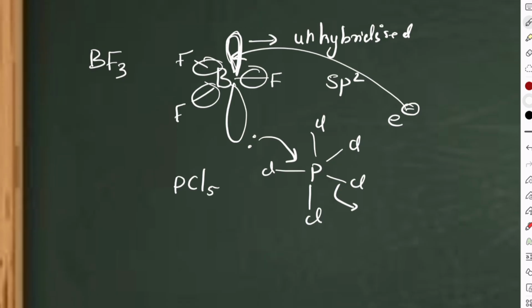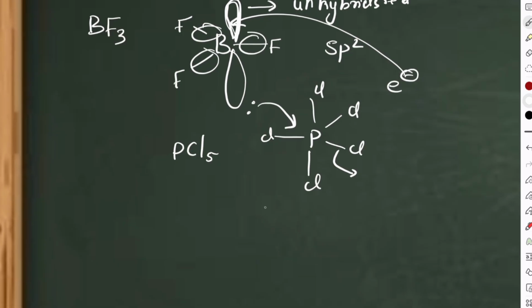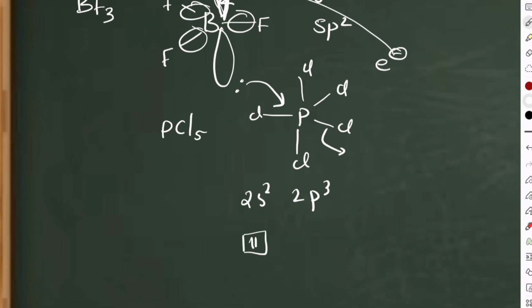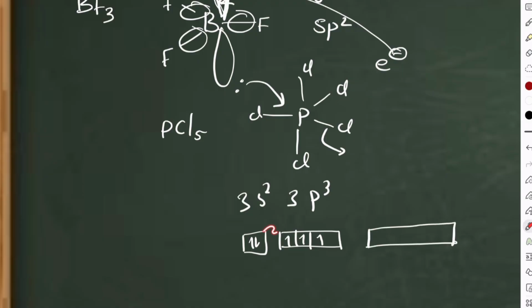So, see here, in PCl5, or simply SO3 also you can take. For PCl5, what is the electronic configuration? 3s2, 3p3, it's my bad. Like this, right? So 5 chlorines are coming. 4 orbitals are not enough, and they are completely filled. Each chlorine needs a space to give one electron. Only 3 are there. So what will it do? This is actually the basics of